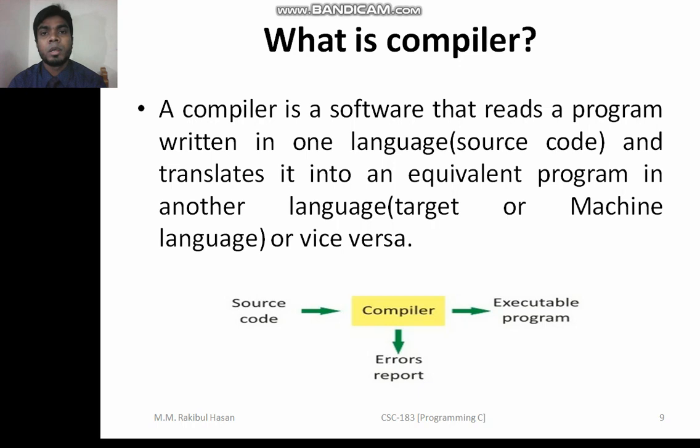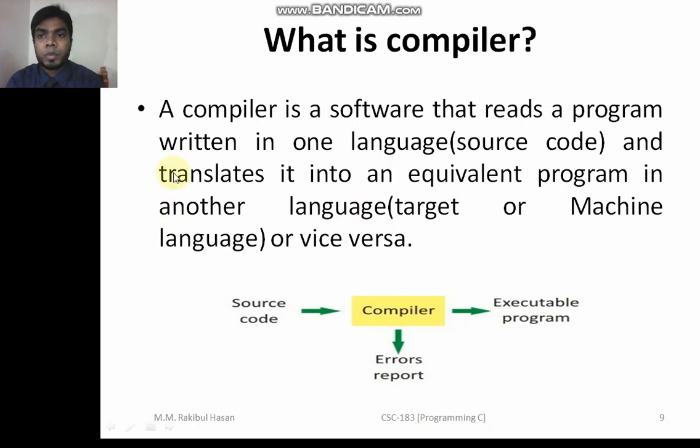Then the computer will understand what instruction I am giving. Or vice versa, when the computer shows us output, it is also in machine language format, which is tough for a human being to understand. That's why the computer again converts it into a human understandable format.